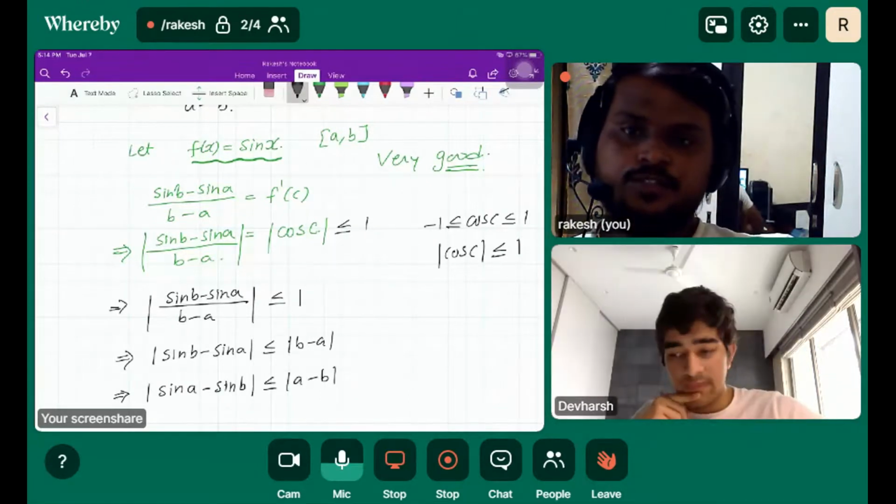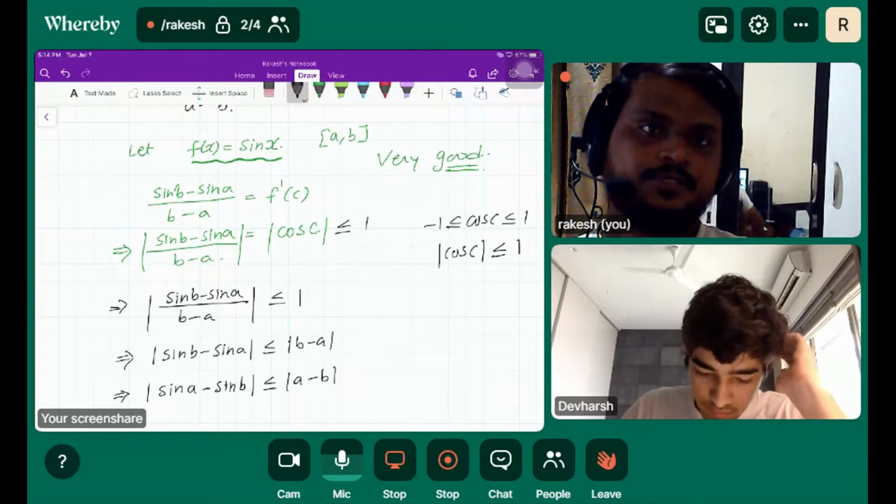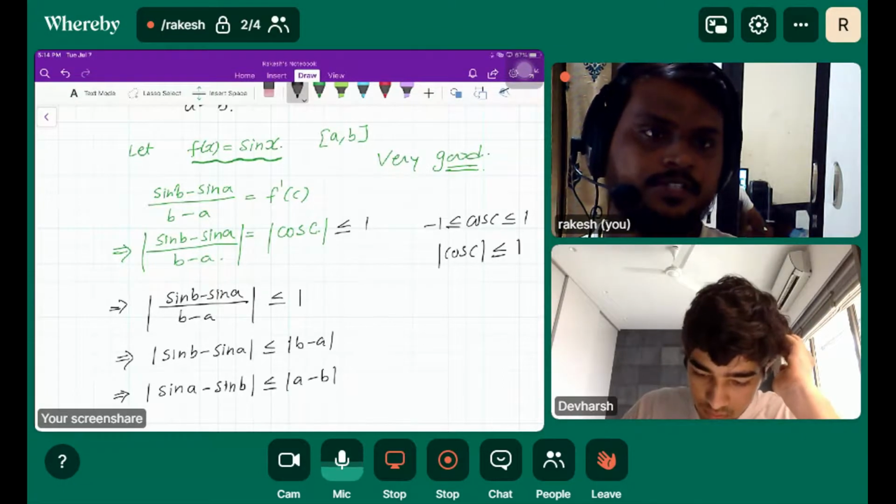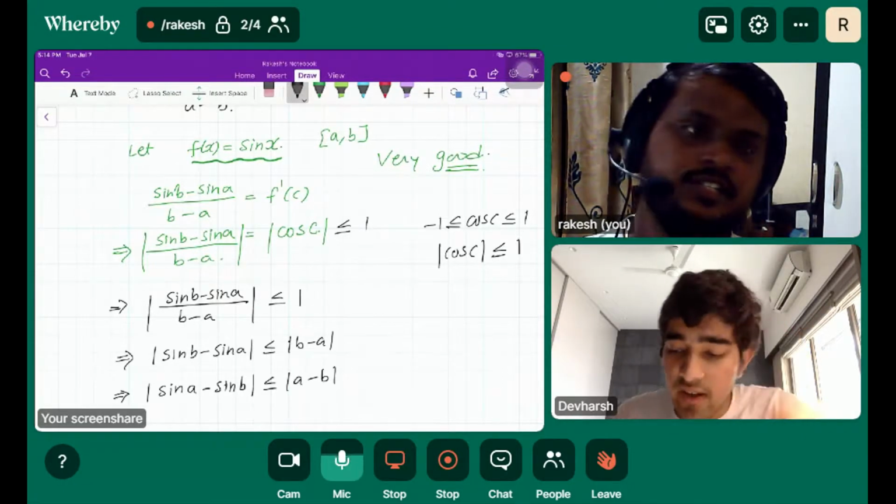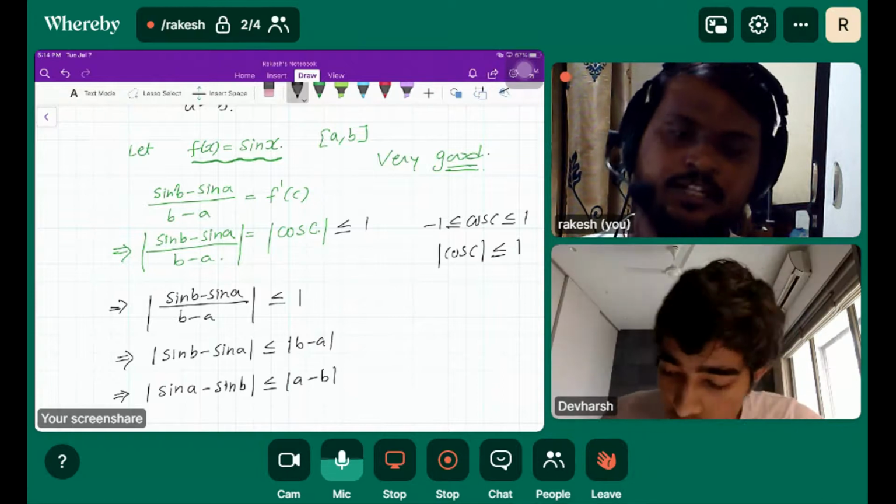So what about the third question? Was it clear, or do you have a doubt? E raised to tan x. Should I try doing it now? Yeah, do that.